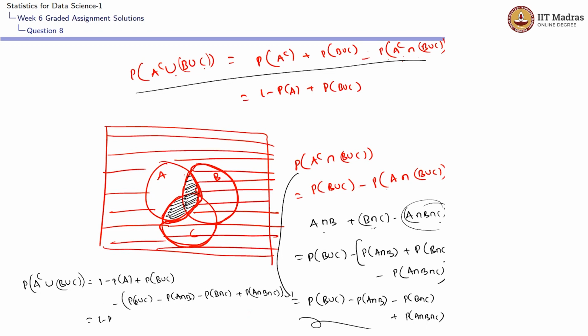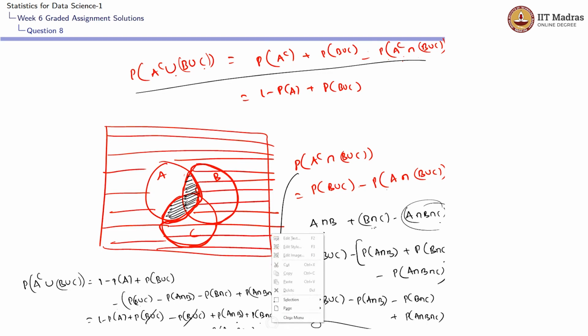So this would be 1 minus P of A plus P of B union C. This minus sign I will be taking inside. Minus P of B union C plus P of A intersection B plus P of B intersection C minus P of A intersection B intersection C. B union C gets cancelled out, so it would be 1 minus P of A plus P of A intersection B plus P of B intersection C.